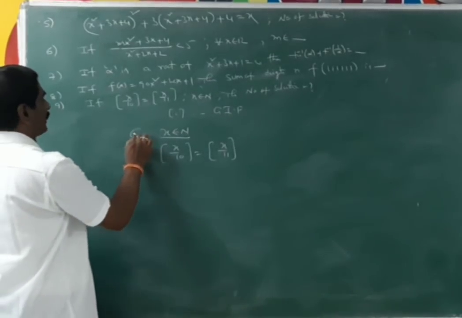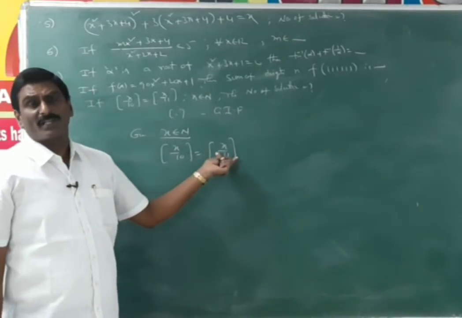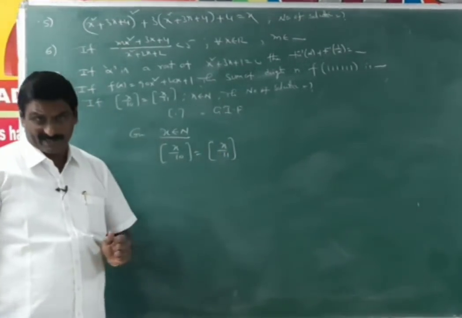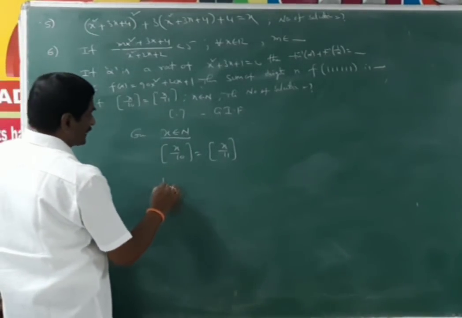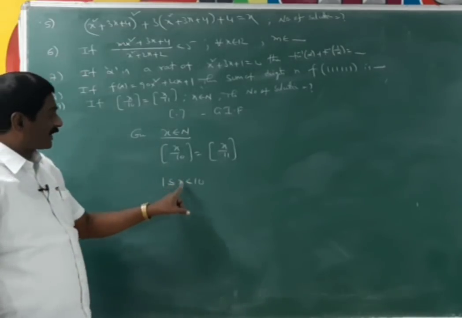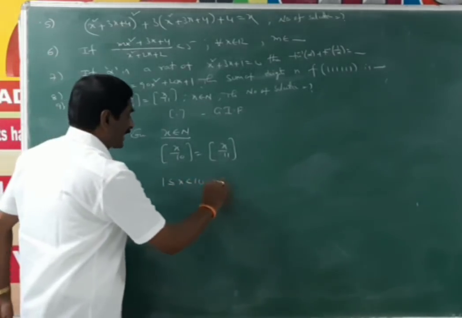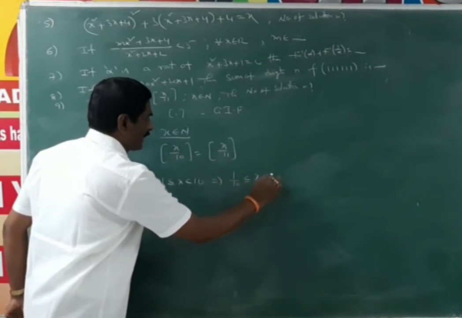It is the given equation. This function has a solution only when LHS is equal to RHS. Suppose 1 is less than or equal to x is less than 10, then x by 10 lies between 1 by 10 is less than or equal to x by 10 is less than 1.